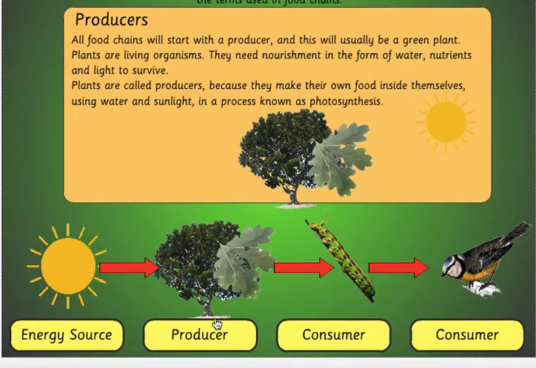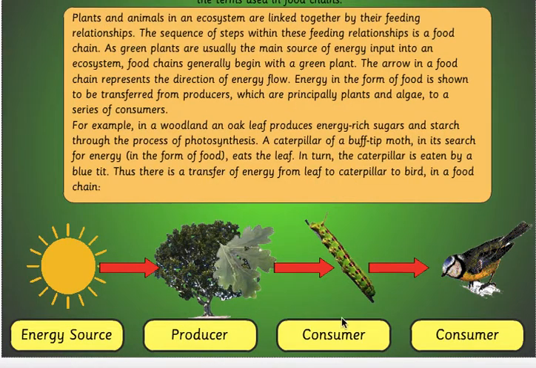Producer. All food chains will start with a producer, and this will usually be a green plant. Plants are living organisms. They need nourishment in the form of water, nutrients, and light to survive. Plants are called producers because they make their own food inside themselves using water and sunlight in a process known as photosynthesis. Here's a consumer.